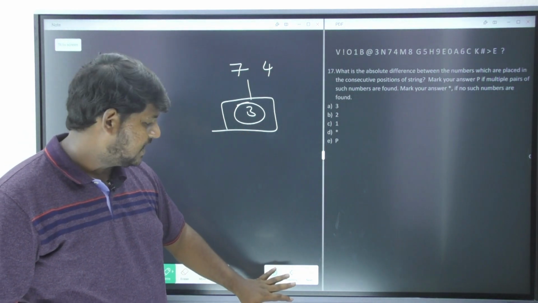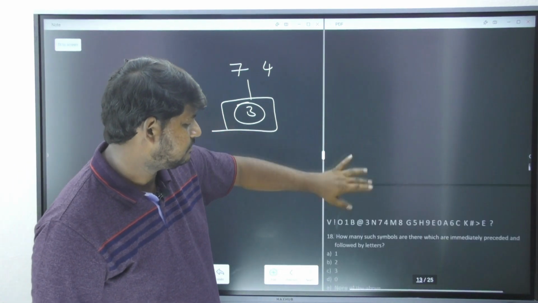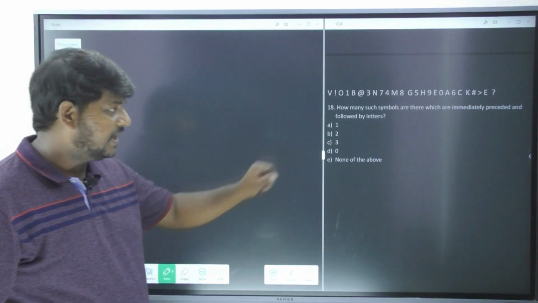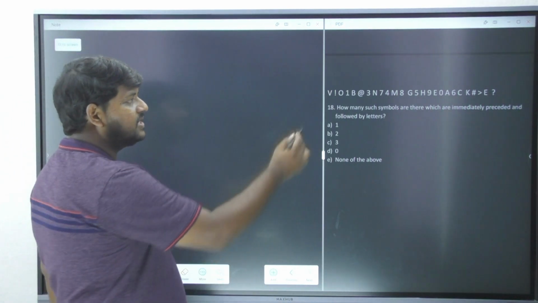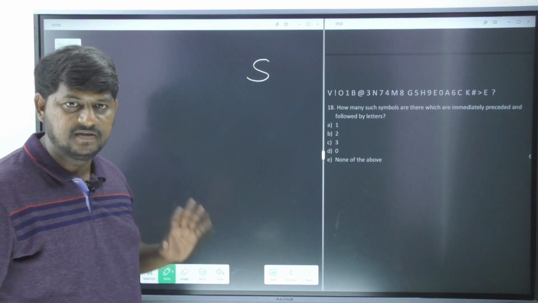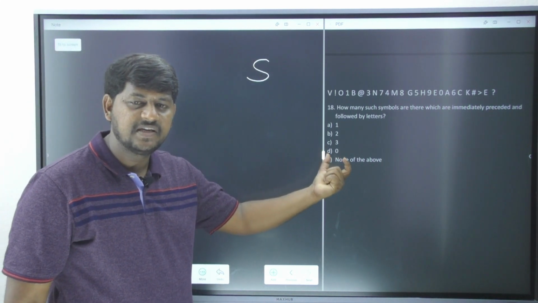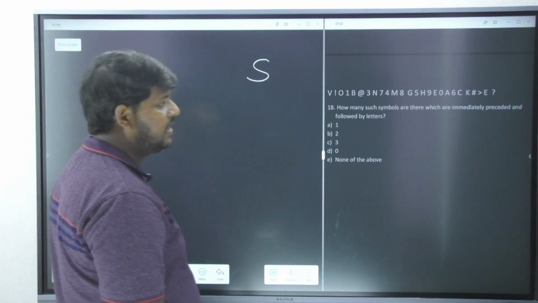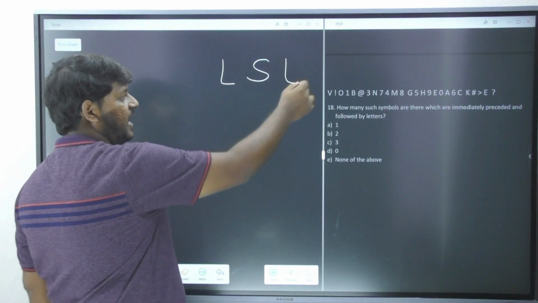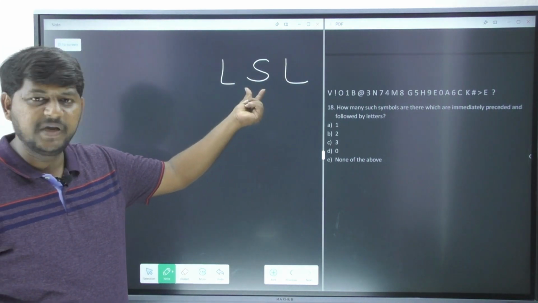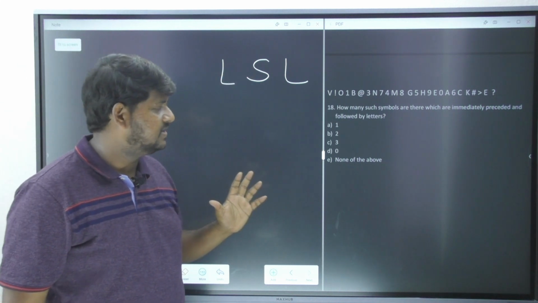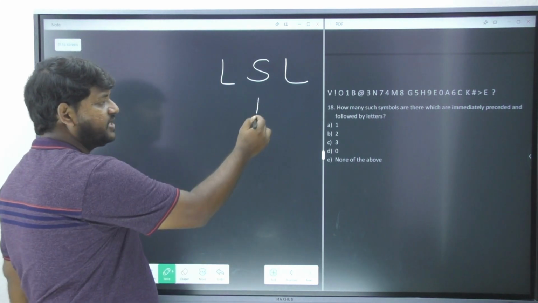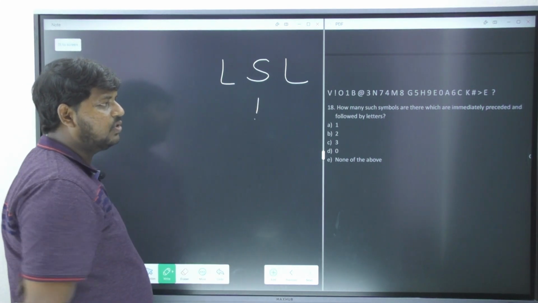I hope I am clear. Let's move on to the next question. Yes, sequencing is going to give you 5 marks in the exam. That is why this is very important. How many such symbols? Whatever keyword is given, I'm just going to write it down in a short way. Immediately preceded and followed by letters. Please understand, a symbol should have letters on both sides. Let's see here. Let's go with the exclamation. Exclamation is a symbol and it is covered on both sides by a letter.